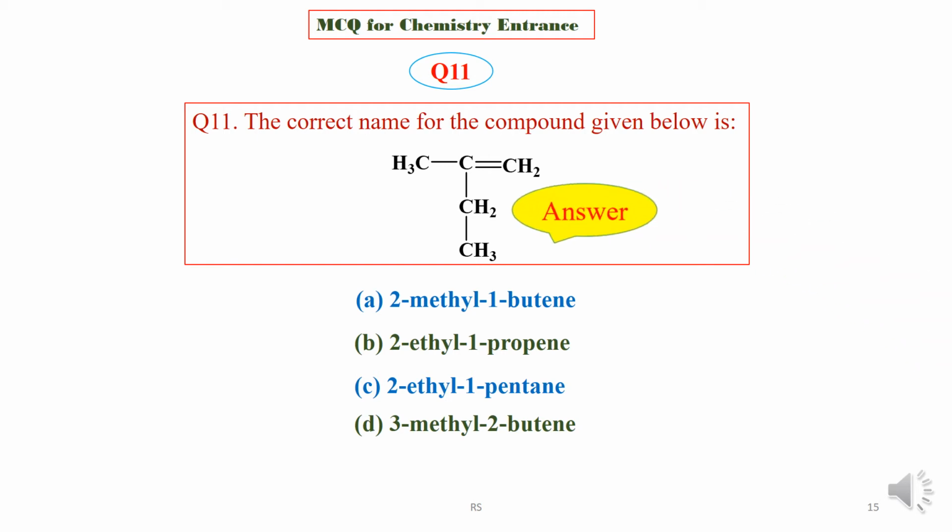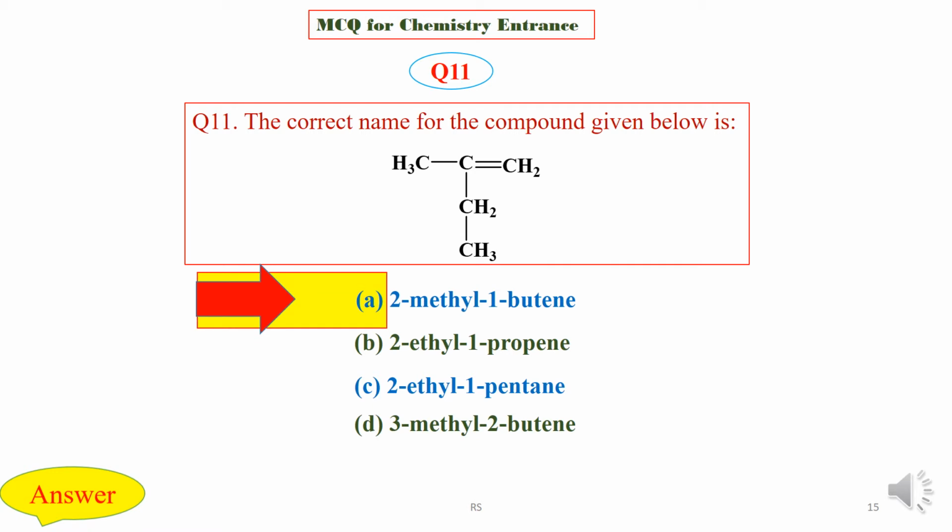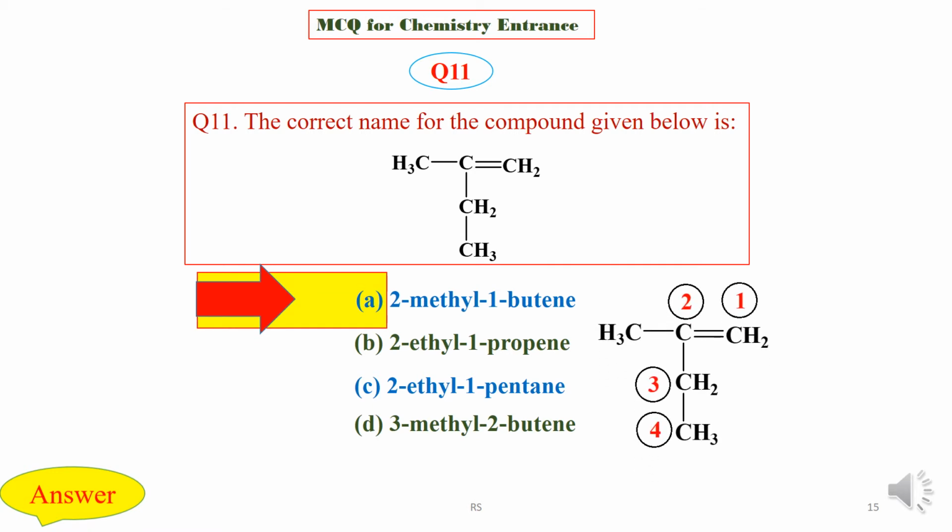We are now going to check the answer key, and the right answer is option A, that is 2-methyl-1-butene. Here the longest chain contains 4 carbons and the methyl group is at carbon number 2. So 2-methyl-1-butene.